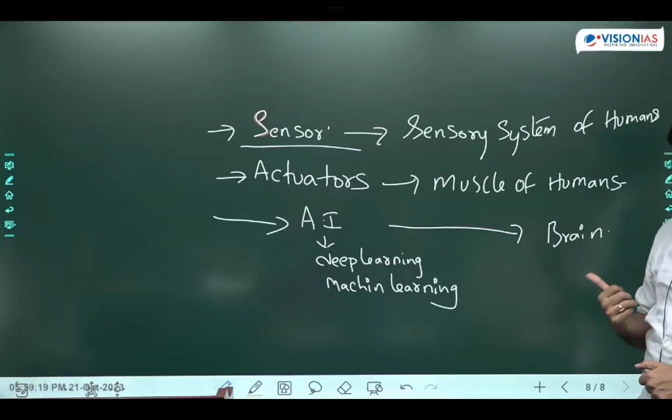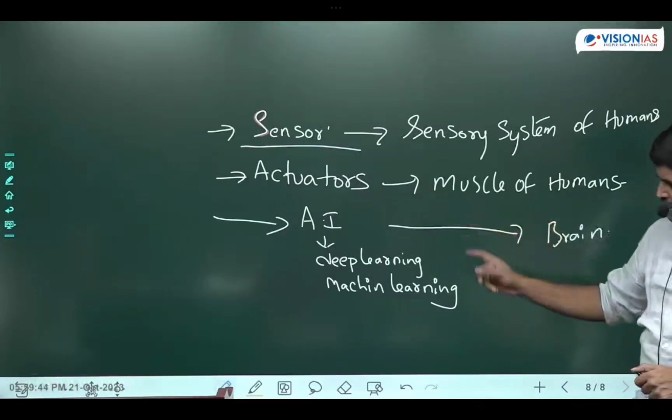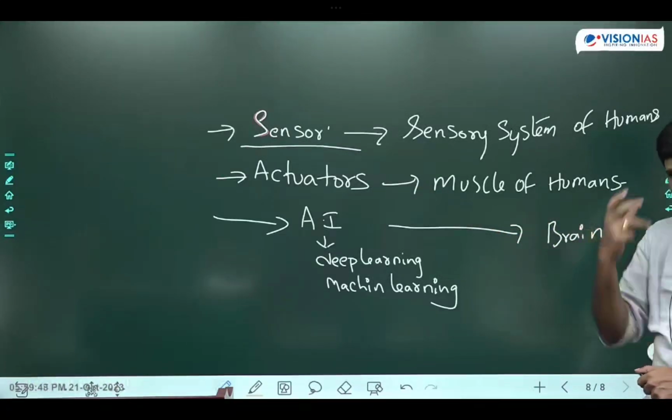Now there is a question. In artificial intelligence, which one is more important? Machine learning, deep learning, or both? Machine learning performs its work on the basis of experiences stored in deep learning, or not? I told you that deep learning will store the information. Whatever you are seeing and learning should be stored here.